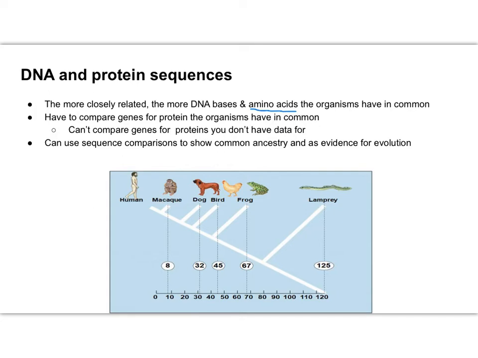We can use those sequence comparisons to show common ancestry, to build cladograms, to show evidence of evolution. If we look at the diagram here, we have the human, and you can see they've counted the differences between the various organisms. The human and the lamprey would be the least related because they have the most differences.